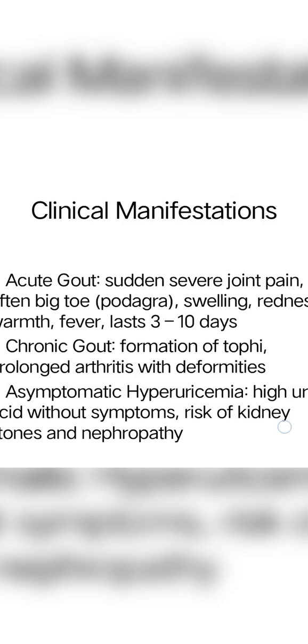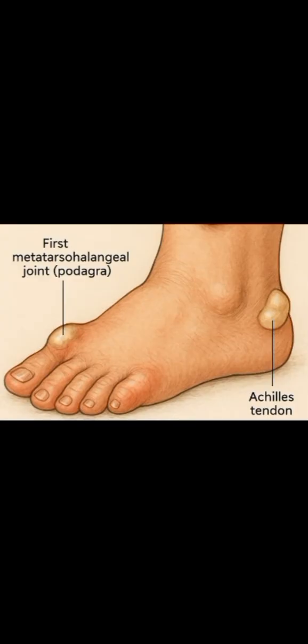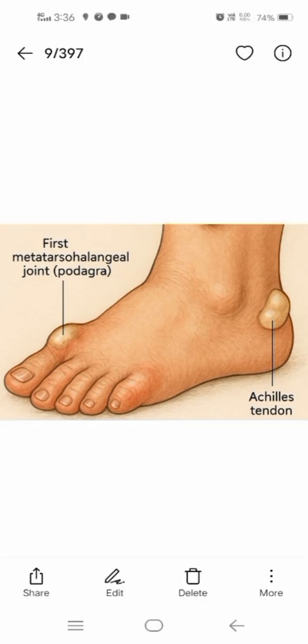I will show the picture of podagra. That means excess crystals have accumulated in the joints. If the excess crystals accumulate in the big toe, it is called podagra. That is the first metatarsophalangeal joint. This is in the big toe. There is a swelling on the joint, and we can say that is called podagra. The swelling on the Achilles tendons can also be seen. That is called tophi. So this is the image of tophi and podagra.